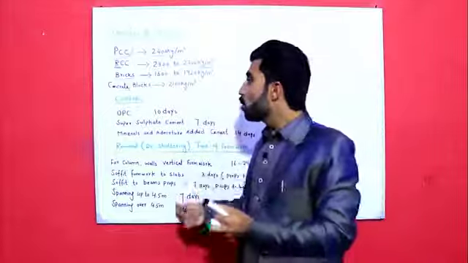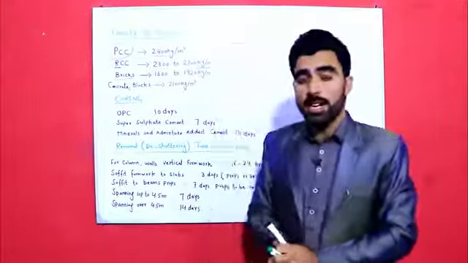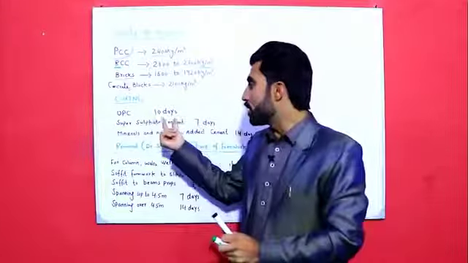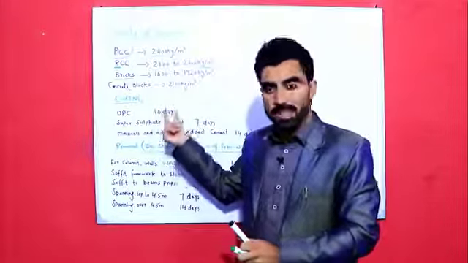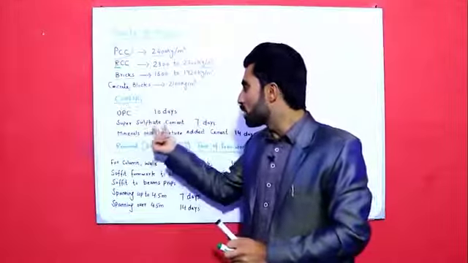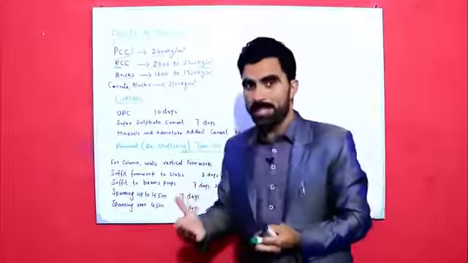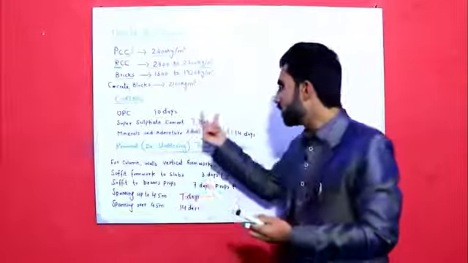The second one is curing. Many students ask me, sir, what is the curing time for OPC cement, ordinary Portland cement, for super sulfate cement, and for mineral and admixture added cement? We have different days.